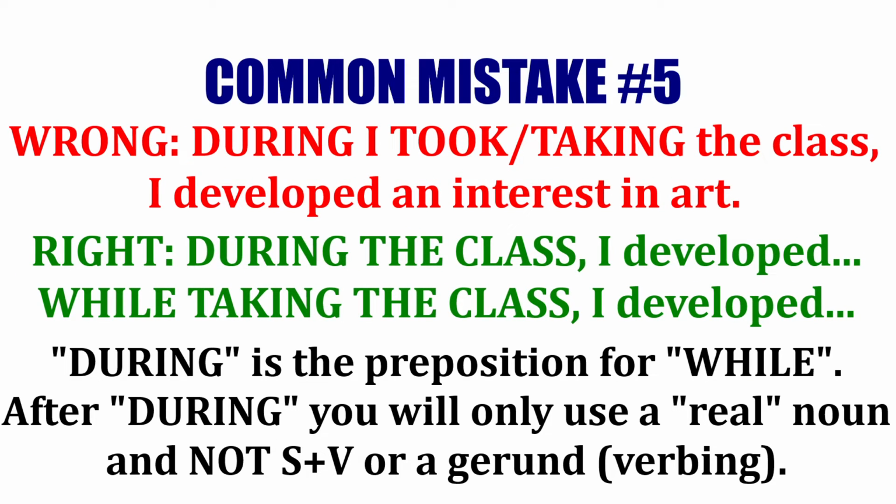Let's look at another example. "During I took the class, I developed an interest in art." This is wrong. After during, we do not have subject verb. So then I say, "during taking the class, I developed an interest in art." With during, I don't use a gerund. Better, during the class. That is a true noun. It's an event. During the class, I developed an interest in art. So during plus true noun.